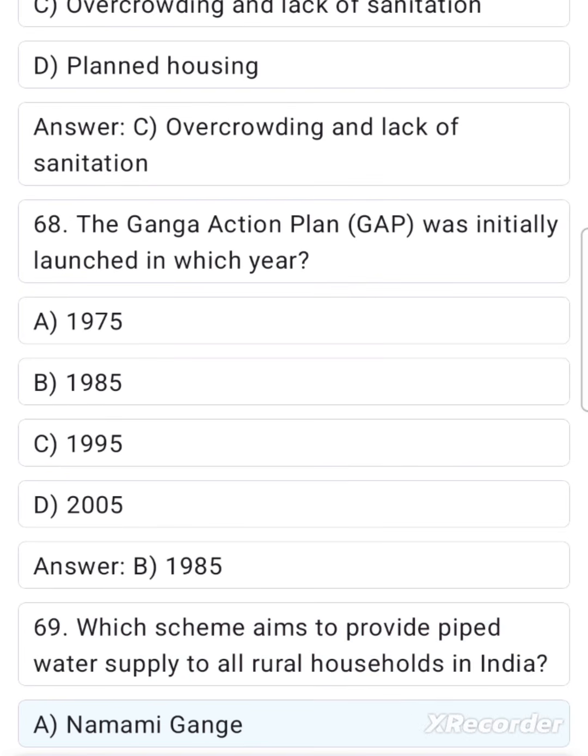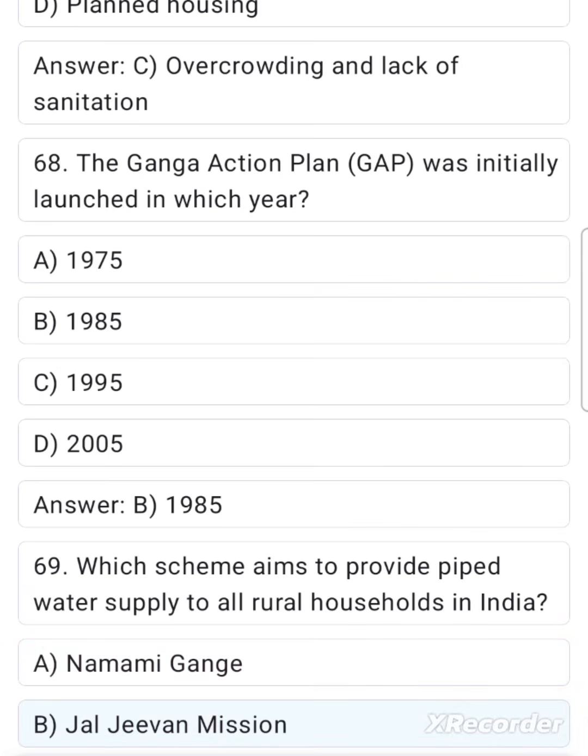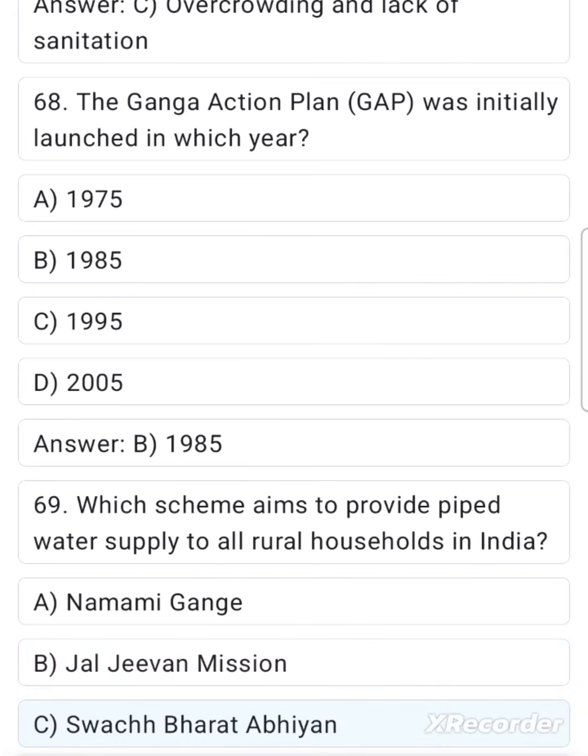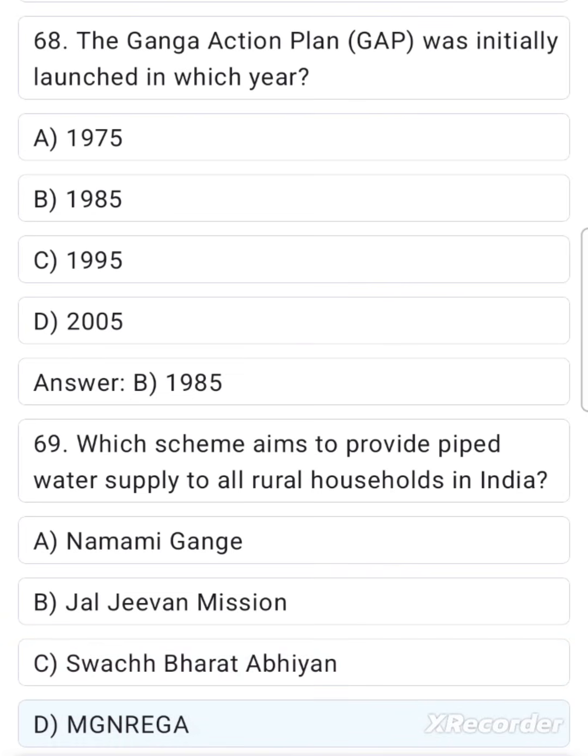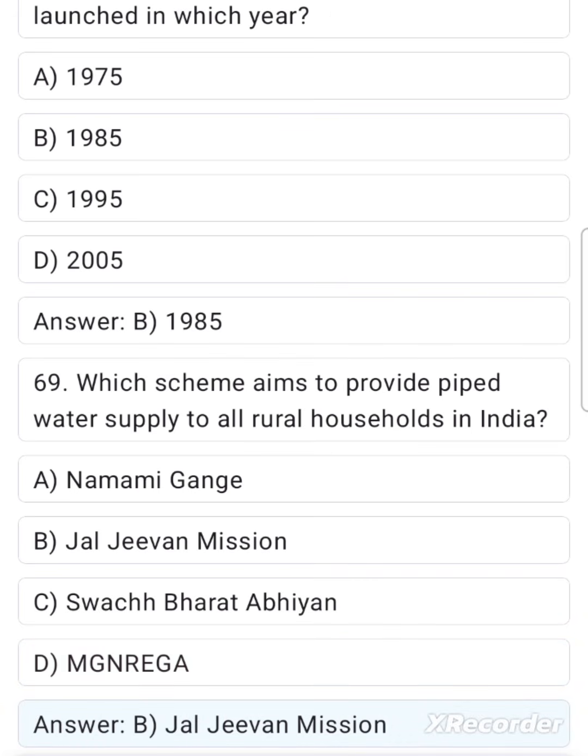A. Namami Gange. B. Jal Jeevan Mission. C. Swachh Bharat Abhiyan. D. MGNREGA. Answer B. Jal Jeevan Mission.